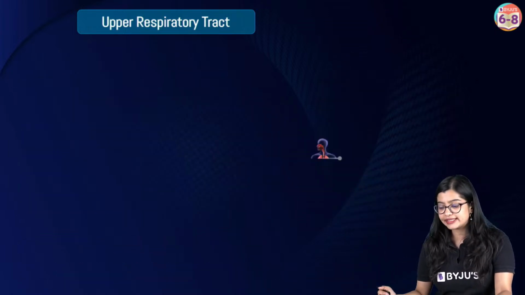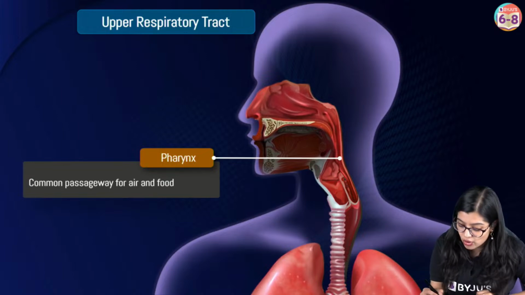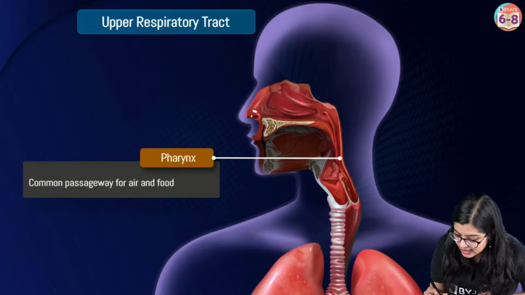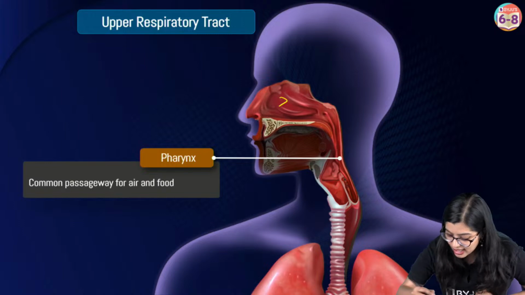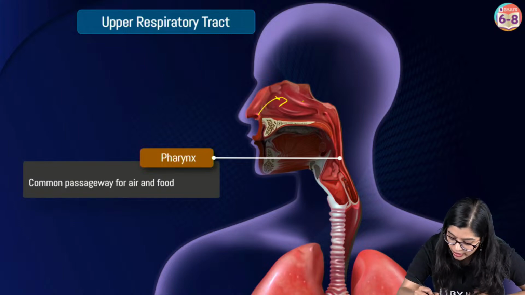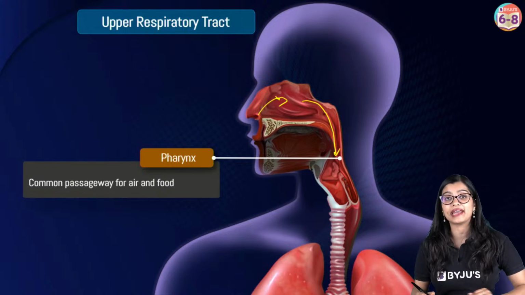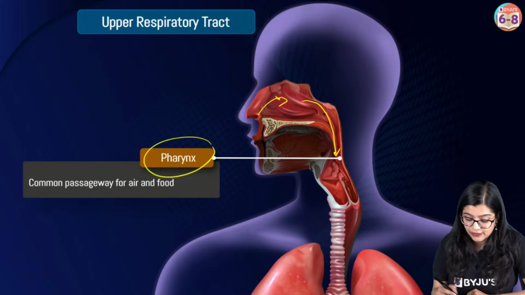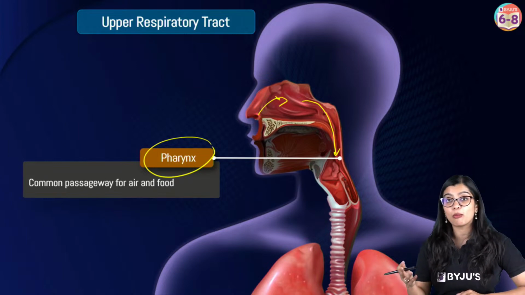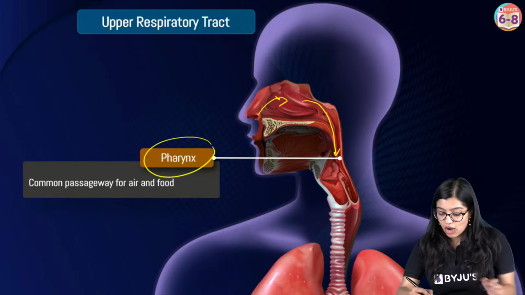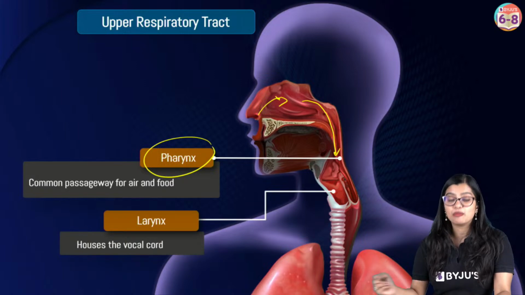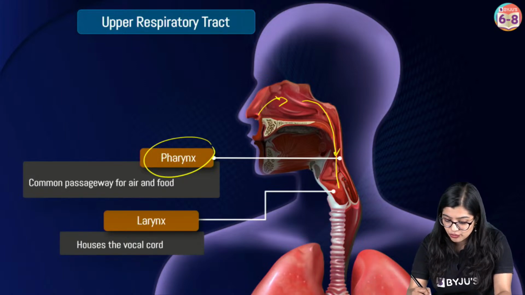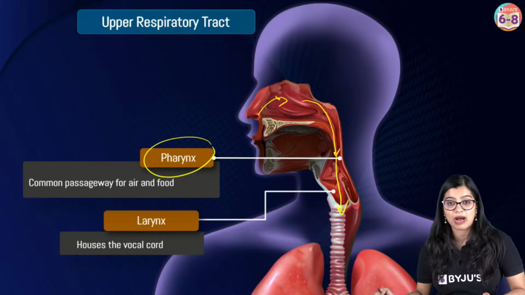Now from there, where did we go? From the nostrils the air has gone into the nasal chamber. From here it will go into a common opening called the pharynx, which is a common opening for both air and food. From here it will move on to the next part, which is called the larynx.